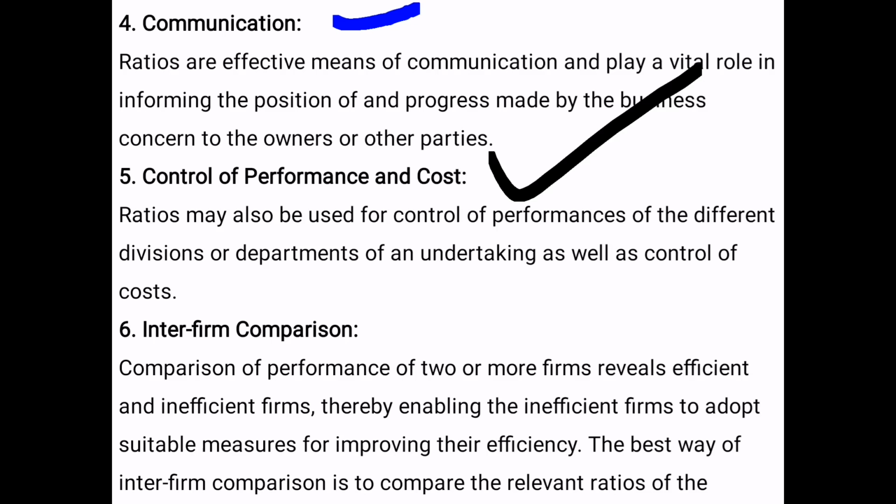Then interfirm comparison. Comparison of the performance of two or more firms, rival firms, efficient and inefficient firms. Whether a firm is efficient or inefficient will be compared through ratio analysis. The best way of interfirm comparison is to compare the relevant ratios of the same firm or of the same matter.